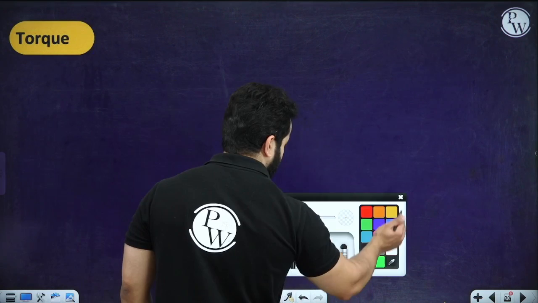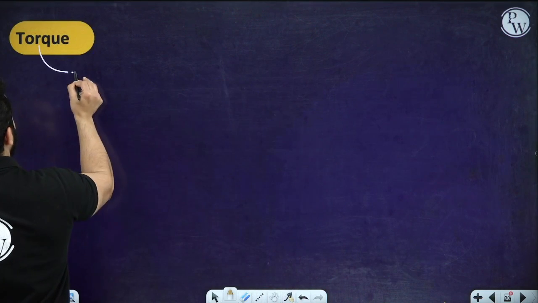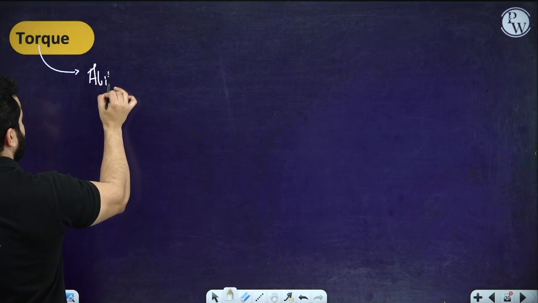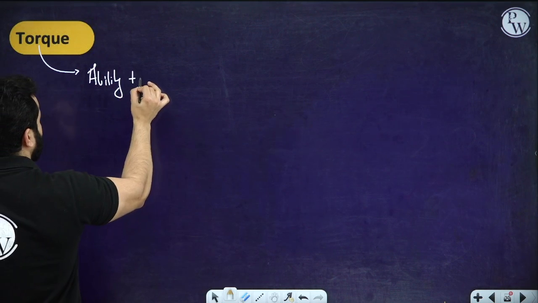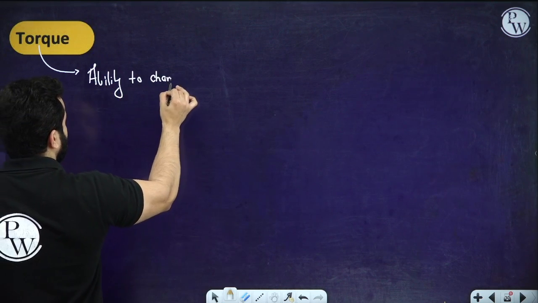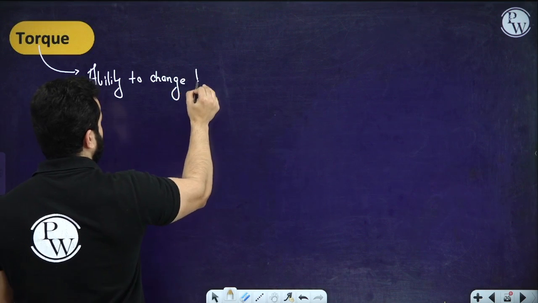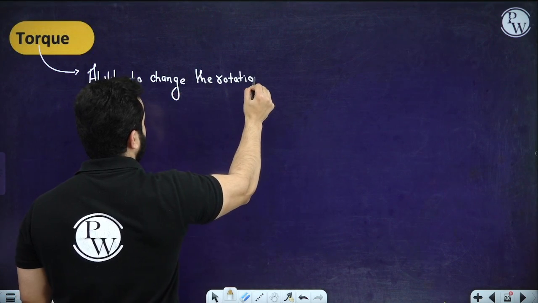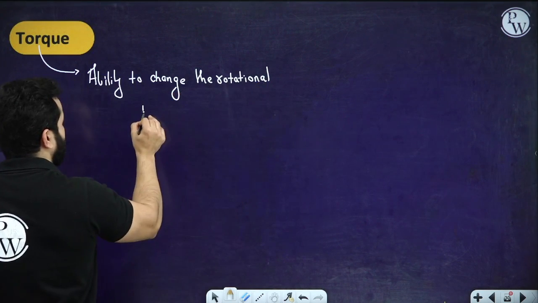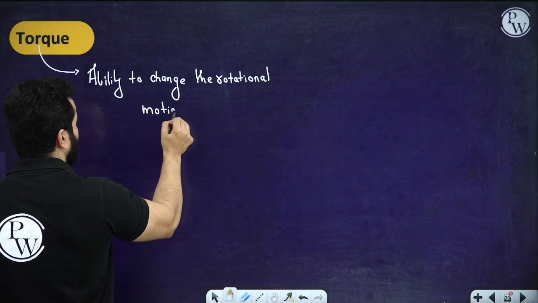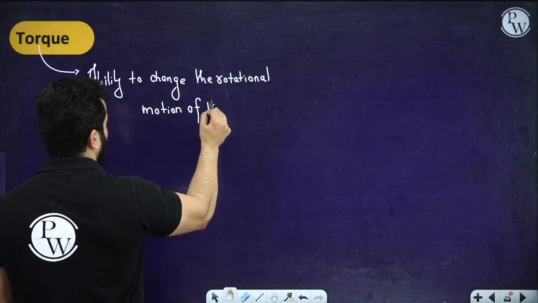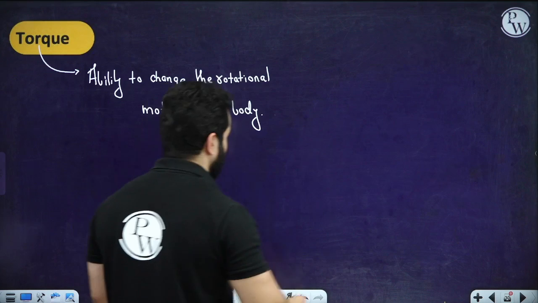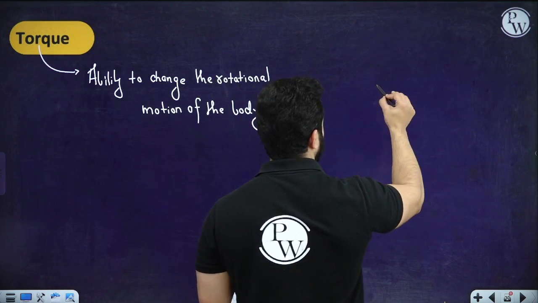So torque is nothing but an ability to change the rotational motion of the body.